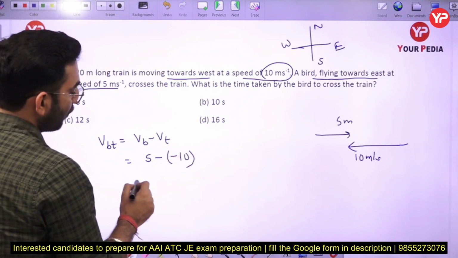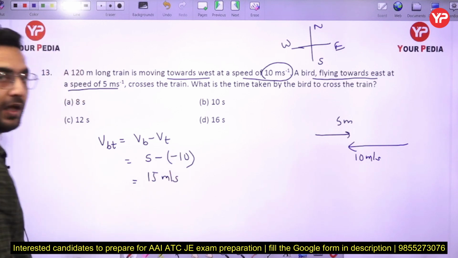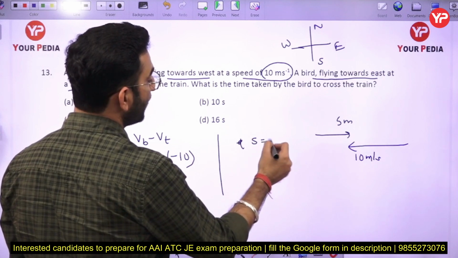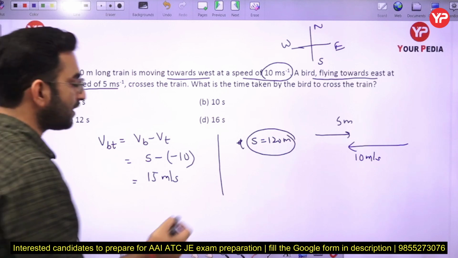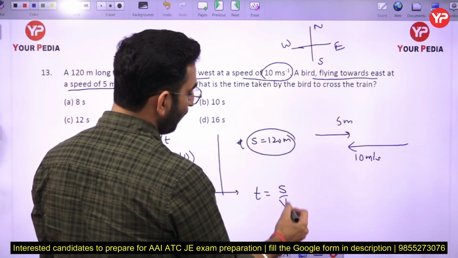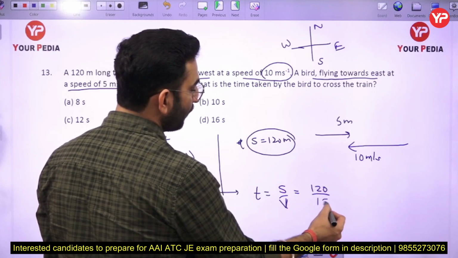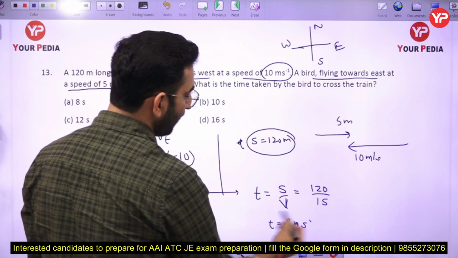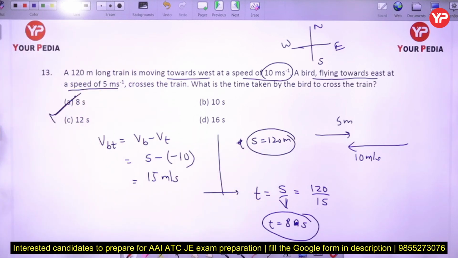So the velocity of the bird with respect to the train is going to be 15 meter per second, and the bird is covering a distance of 120 meter, since it has to cross the train. Therefore the time taken by the bird to cross the train will be displacement by velocity, so 120 divided by 15. Therefore the time will be equal to 8 seconds. So option A will be the correct answer.